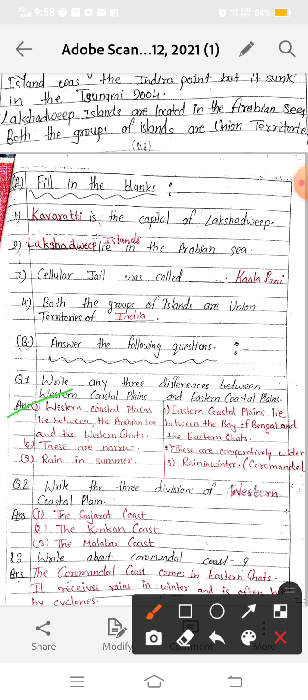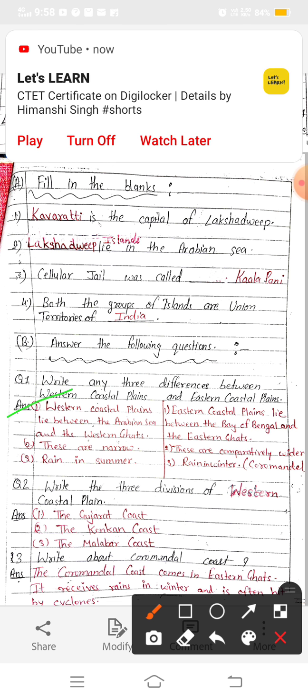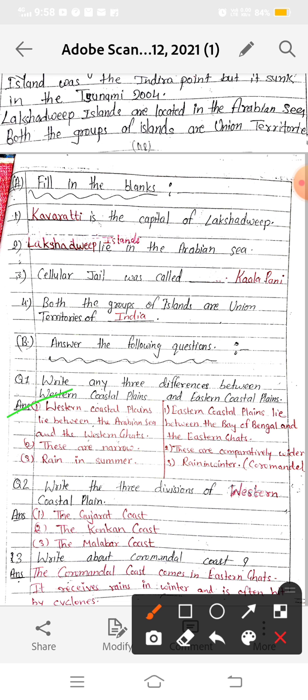The next question is: Western coastal plains lie between the Arabian Sea and the Western Ghats. As I explained with the help of the map, you have to write three differences. Western coastal plains lie between the Arabian Sea and the Western Ghats in the western part of India, and Eastern coastal plains lie between the Bay of Bengal and the Eastern Ghats. Western coastal plains are narrower than the eastern coastal plains, which are broader, big in width.